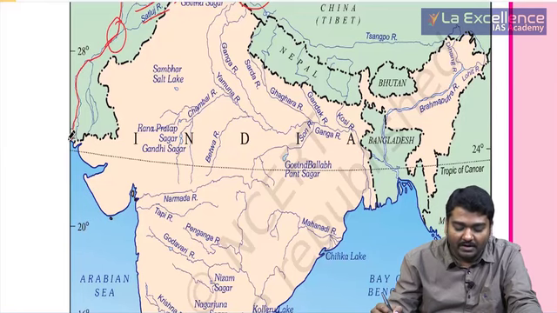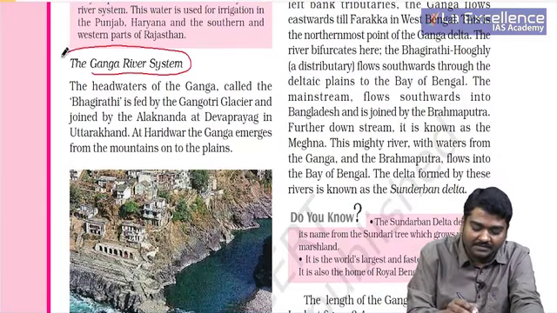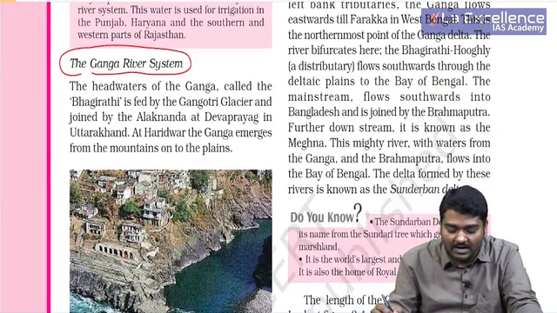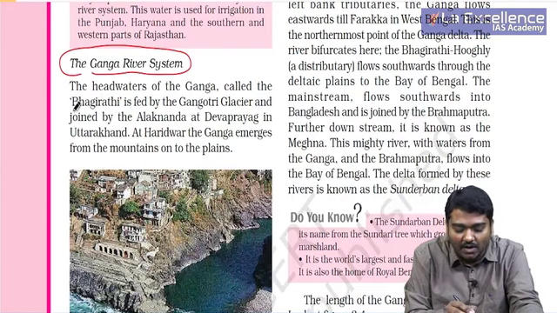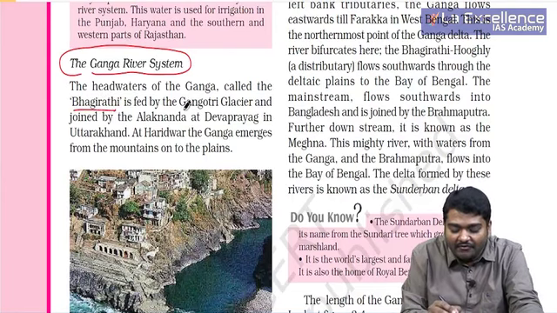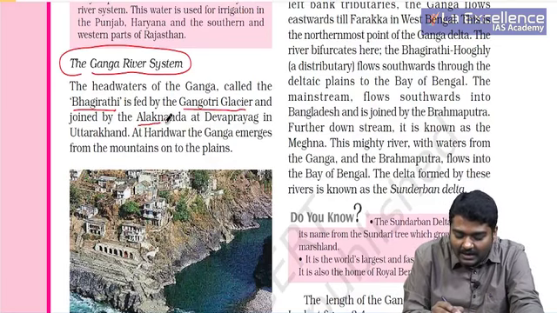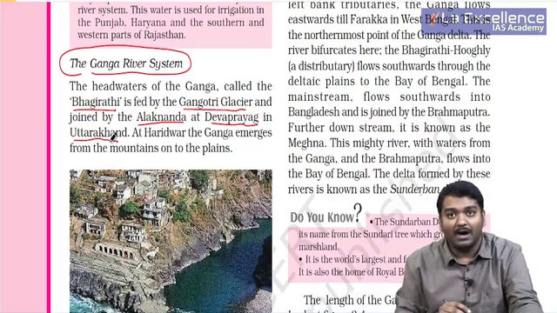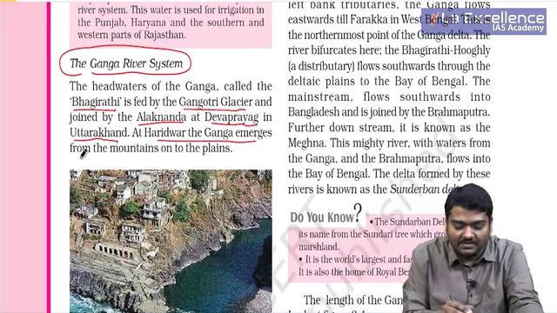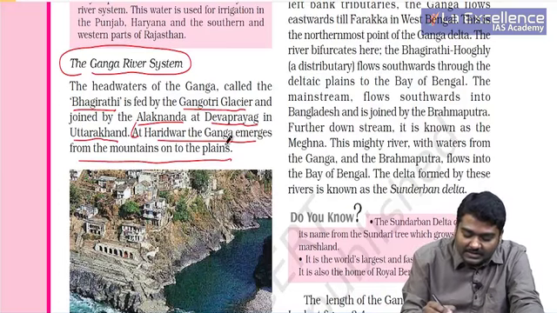The next important thing that we need to see is with respect to the Ganga river system. So when I am talking about the Ganga river system, the headwaters of Ganga, initially the Ganga river is called Bhagirathi, and it originates at the Gangotri glacier, and it is joined by Alaknanda at Devaprayag in Uttarakhand. At Haridwar, Ganga emerges from the mountains onto the plains, that is in Uttarakhand. Very important statement.